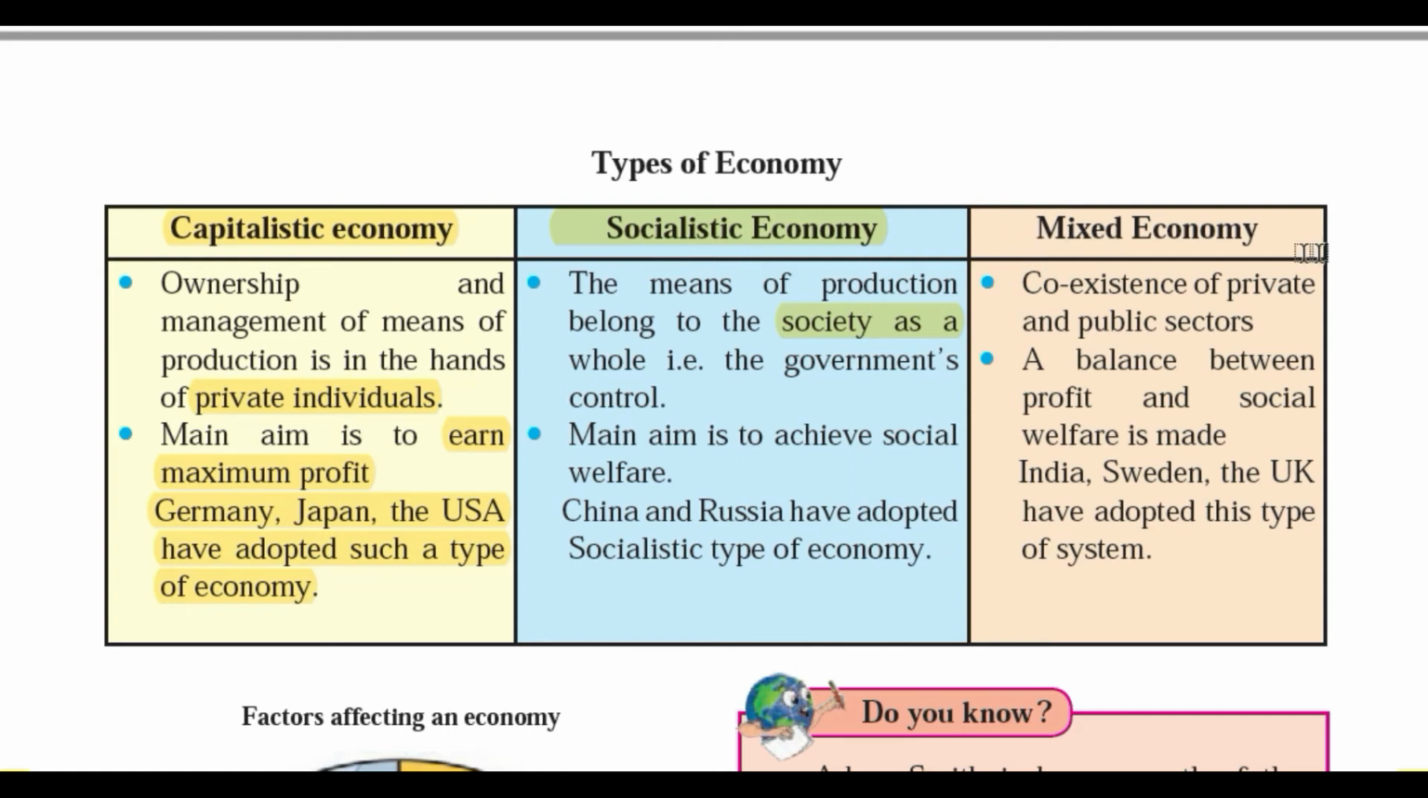And there is a third type, that is a mixed economy. Mixed economy means what? There is a coexistence of private and public sector. Okay, a balance between profit and social welfare is made in a mixed type of economy. So India, Sweden, and UK have adopted this type of economy. In India, you may have heard about the public sector undertaking, that is the companies which are managed by the government. Okay, like Indian Oil or Bharat Petroleum.